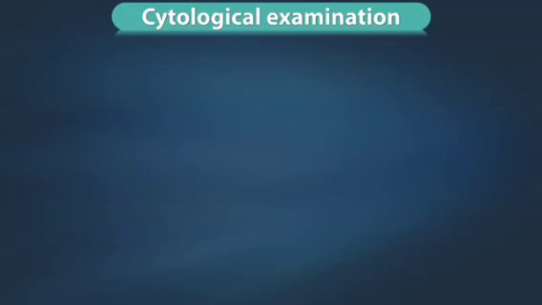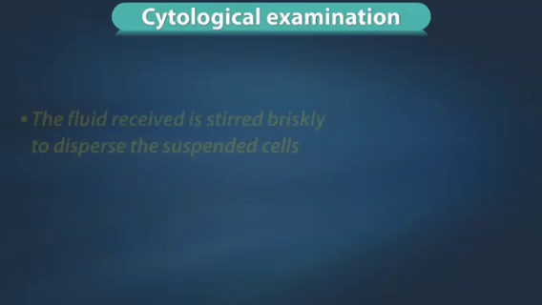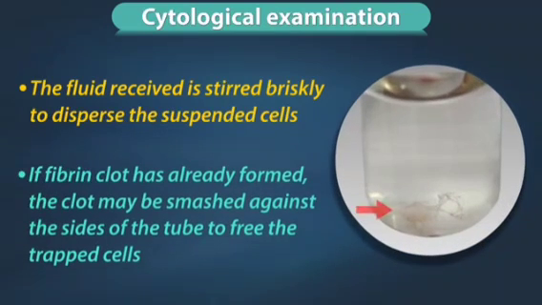Cytological examination. The fluid is processed to prepare smears for microscopic examination of types of cells and background material. The fluid received is stirred briskly to disperse the suspended cells. If fibrin clot has already formed, the clot may be smashed against the sides of the tube to free the trapped cells.